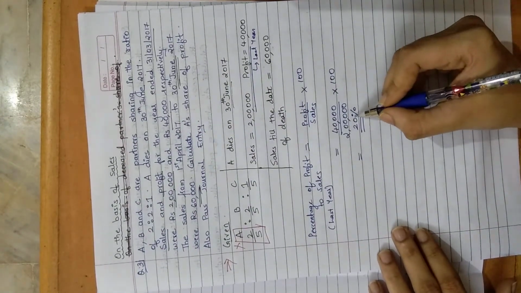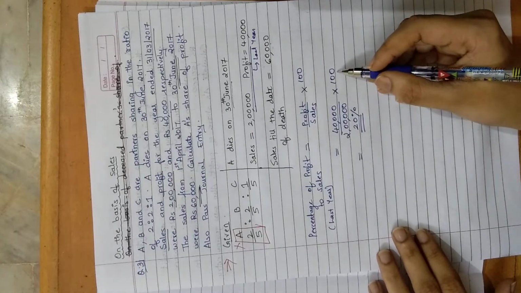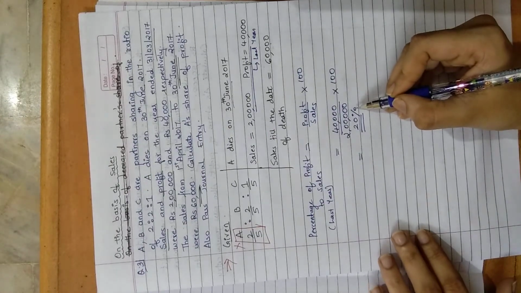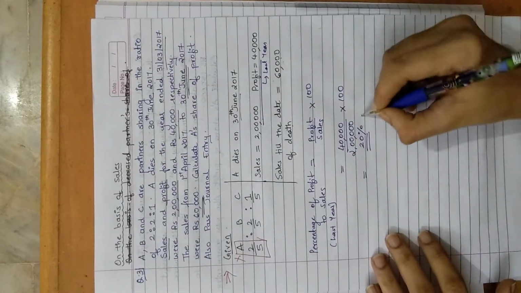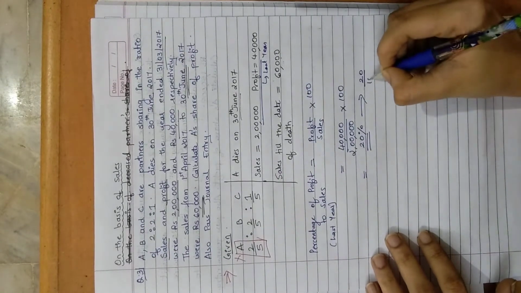Why am I writing here percent? Because multiplied by 100 means you have to write it in the percentage form. If we don't want to write the percentage, we can write it as 20 upon 100.